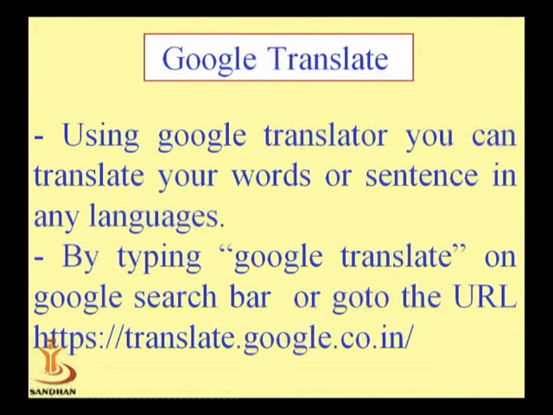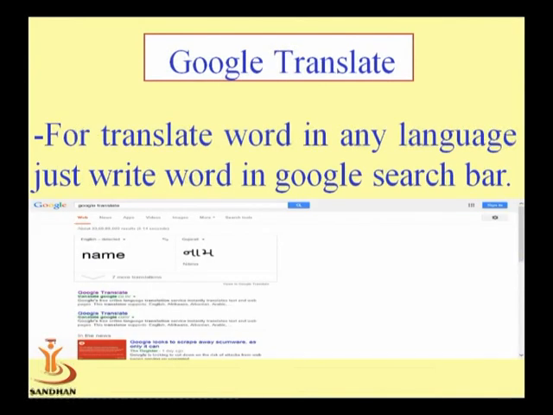Meaning if you want to translate your language or your word online, Google provides Google Translator by typing Google Translator in the Google search bar or going to the URL translate.google.co.in. You can go to the Google Translator page.